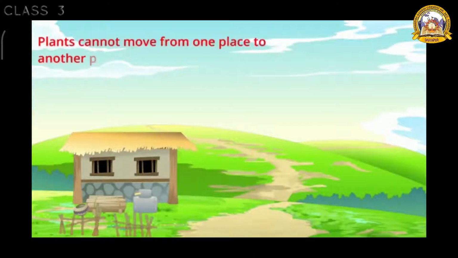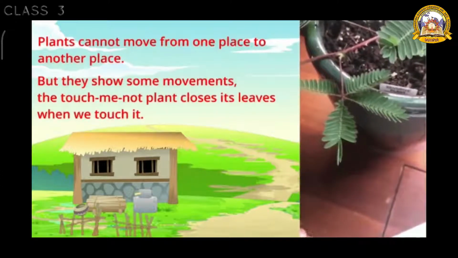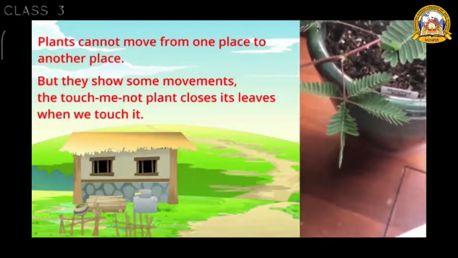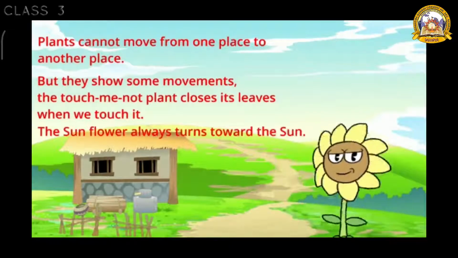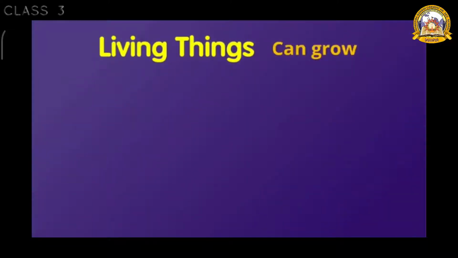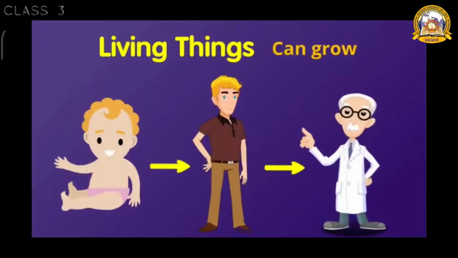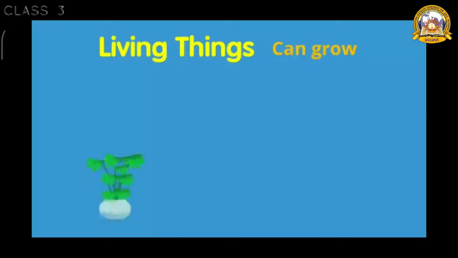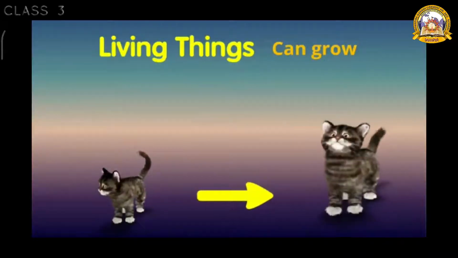Plants cannot move from one place to another place, but they show some movements. The touch-me-not plant closes its leaves when we touch it. The sunflower always turns toward the sun. Living things can grow. A baby grows into a child, and a child grows into an adult. A baby plant grows into a big tree. A baby kitten grows into a cat.